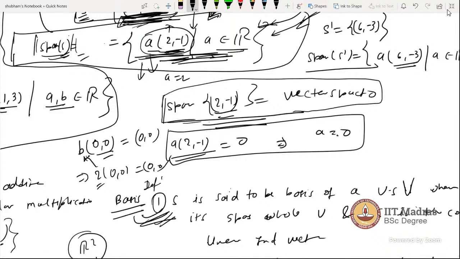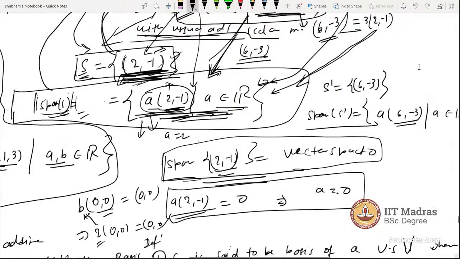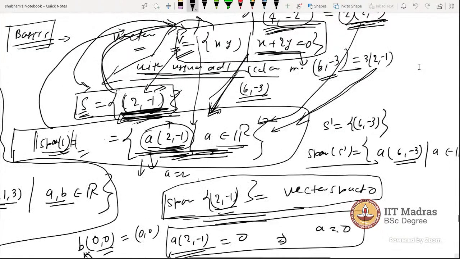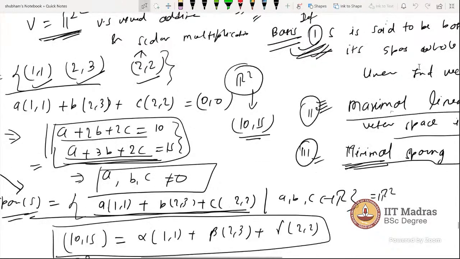Okay, let me finish this. So what is the process for the dimension? I will come back to your solve with us assignment. What is the dimension of the vector space? First find the basis, whatever we did till now. Follow the same process to find a basis and count the number of elements in that basis. That is the dimension of the vector space. That's all. The next step is just finding the basis.